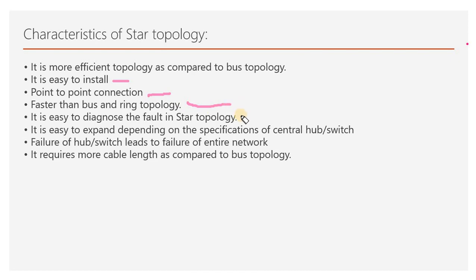Another advantage is that it is easy to diagnose faults in star topology, because if any node is faulty, the remaining network will still be working.